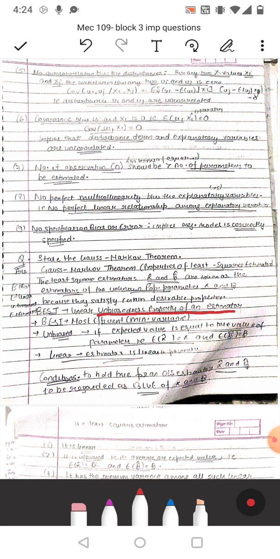Best बता दिया. Most efficient, minimum variance. Unbiased: if expected value is equal to true value of the parameter, that is expected value of alpha cap is equal to alpha and expected value of beta cap is equal to beta, then it is unbiased. Linear estimator is linear in parameters. That has already been explained, that alpha and beta की power 1 होनी चाहिए. Conditions to hold for OLS estimators alpha cap, beta cap to be regarded as BLUE of alpha and beta.